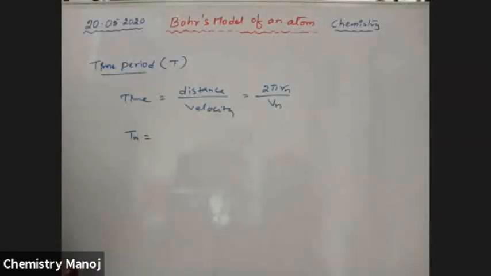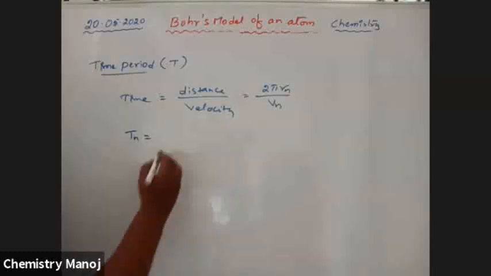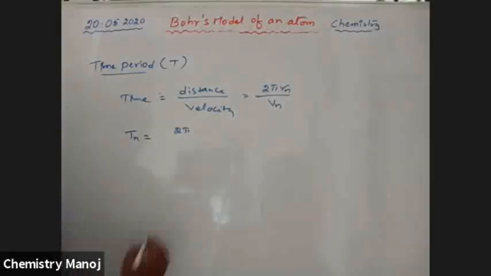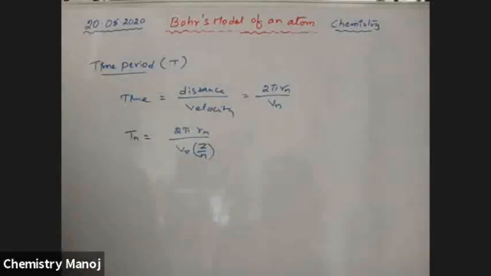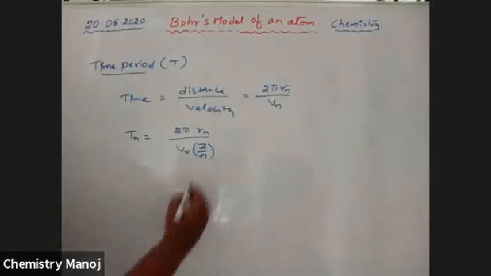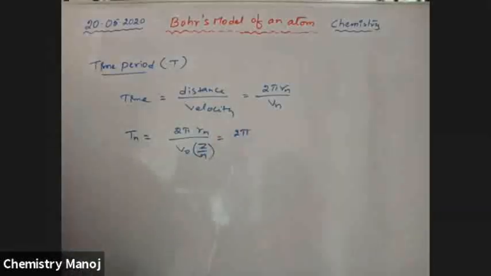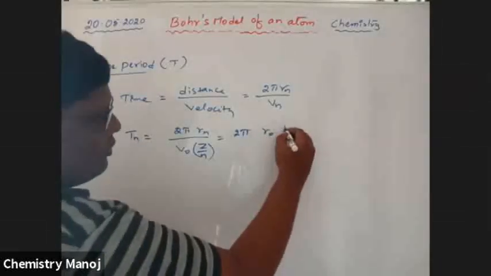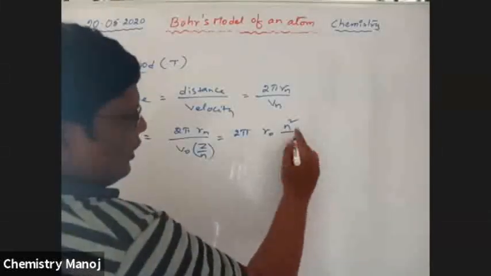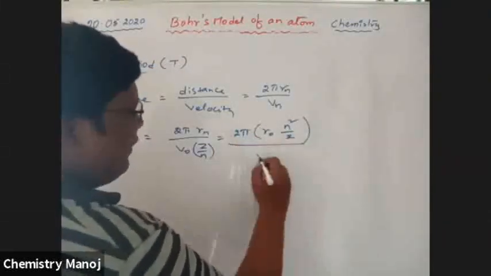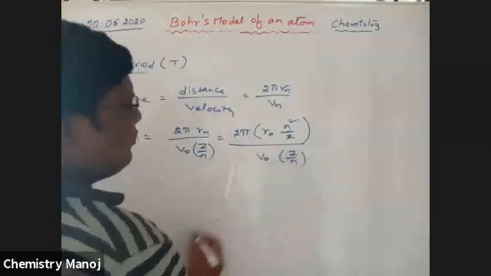Therefore time period Tn, time period for nth orbit, is equal to 2 pi times radius of nth orbit by velocity of nth orbit, that is V0 into Z by n, as in the previous case. Radius of nth orbit is R0 into n square by Z. So 2 pi R0 into n square by Z, by V0 into Z by n.